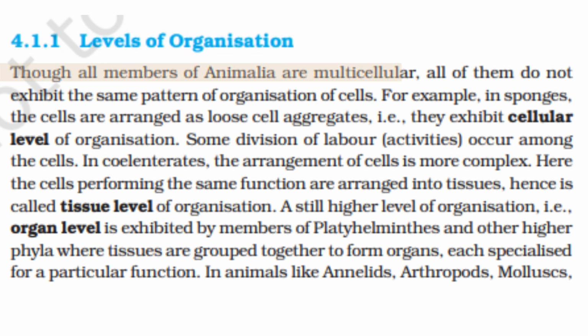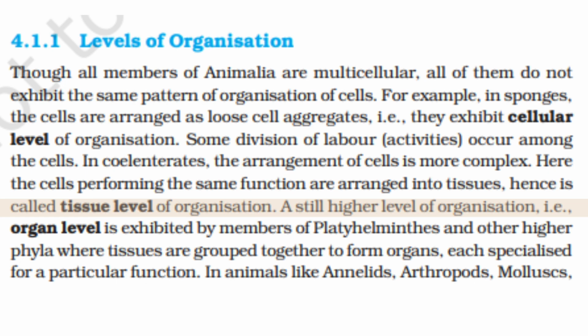Levels of organization. Though all members of Animalia are multicellular, all of them do not exhibit the same pattern of organization of cells. For example, in sponges, these cells are arranged as loose cell aggregates, that is, they exhibit cellular level of organization. Some division of labor activities occur among these cells. In coelenterates, the arrangement of cells is more complex. Here, the cells performing the same function are arranged into tissues, hence it is called tissue level of organization.